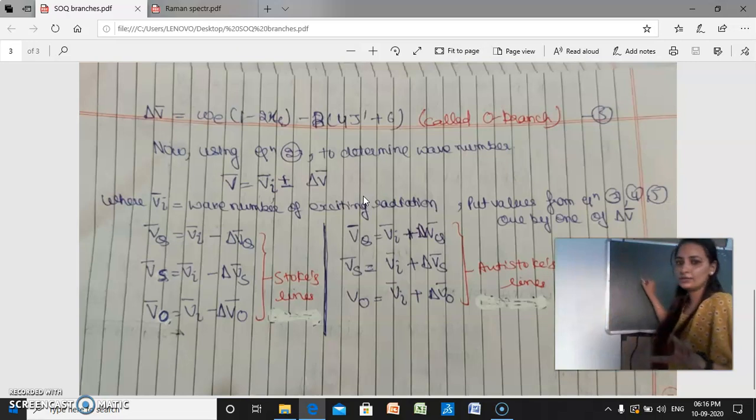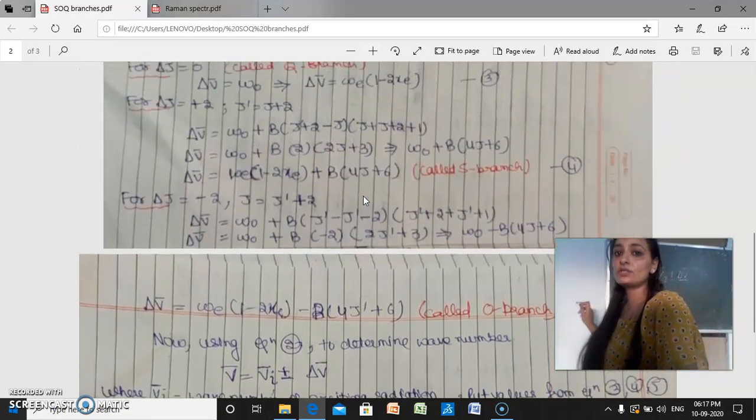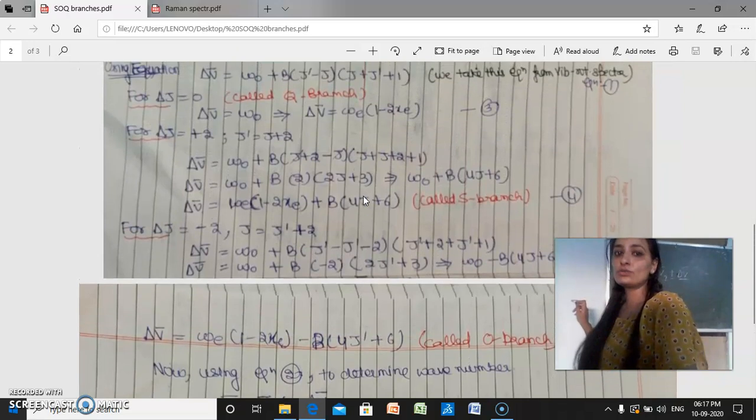The very last value which we derived in that case was this, that is V bar, the wave number, is equal to Vi plus minus delta V bar. So in this case we just put the value of delta V bar for the various branches in this equation. Let's suppose we put the value corresponding to the Q branch. We want to determine the transition corresponding to the Q branch, that is, those transitions in which delta J is equal to 0.